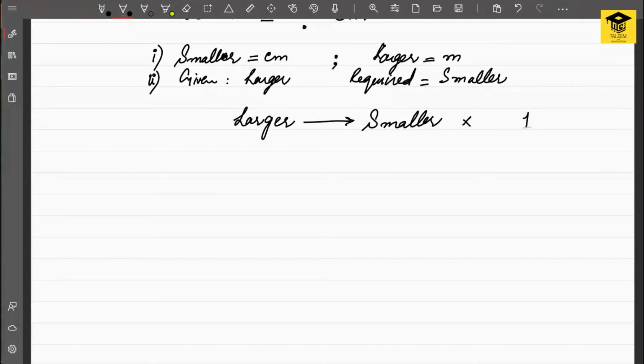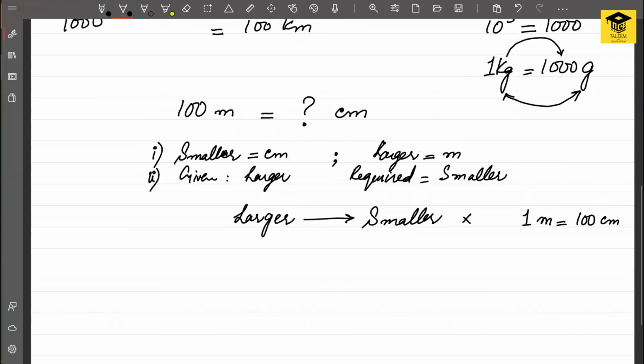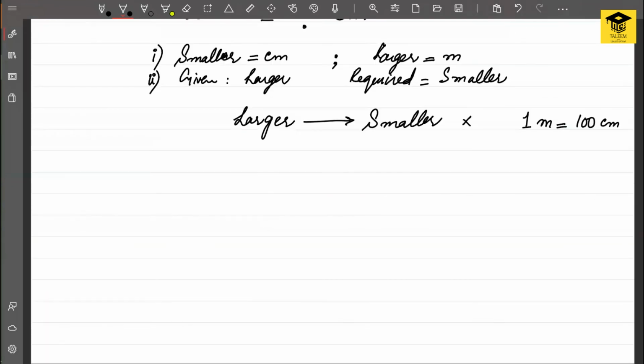For that, we need to find the standard relation which relates 1 meter with centimeters. So 100 centimeters is equal to 1 meter. And the given quantity is 100 meters. So 100 should be multiplied by 100 to convert it into a centimeters quantity.